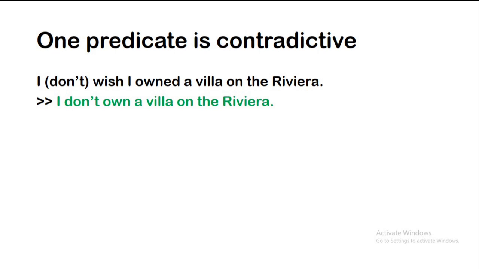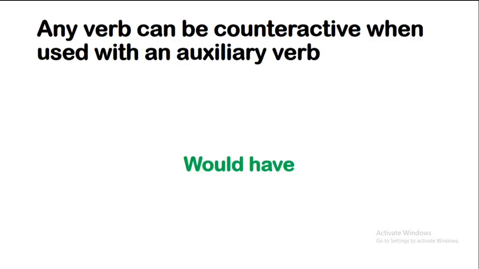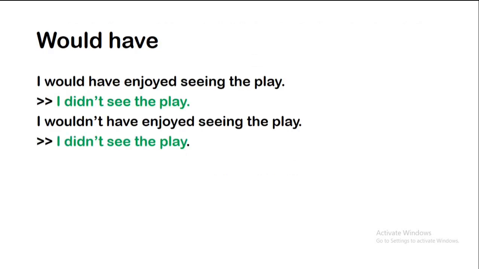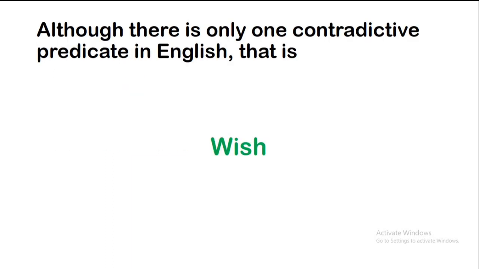I wish, and I don't wish, I owned a villa on the Riviera. That is an example. Any verb can be counterfactive when used with the auxiliary would have. For example, I would have enjoyed seeing the play. Second, I wouldn't have enjoyed seeing the play. Although there is only one counterfactive predicate in English, namely wish, the number of non-factive predicates is large.